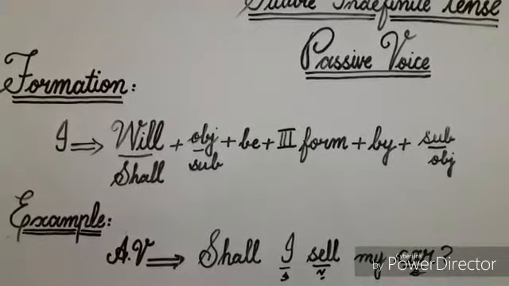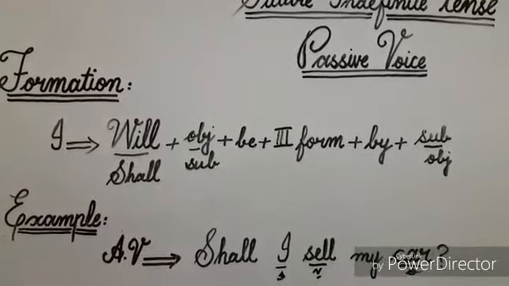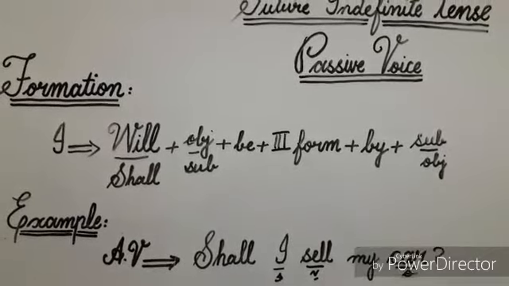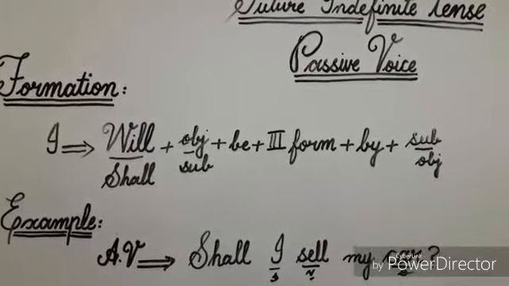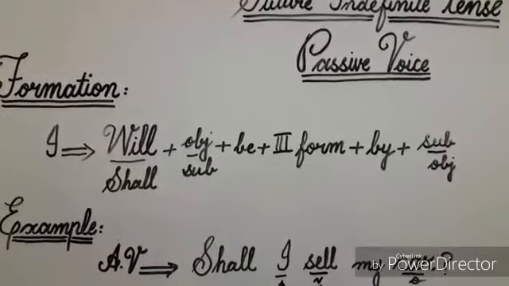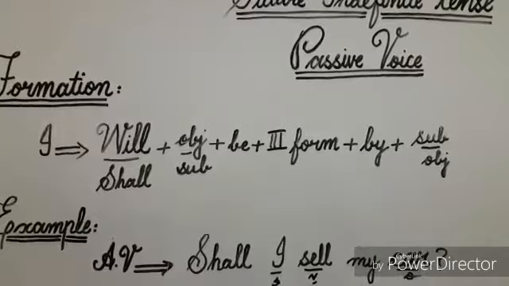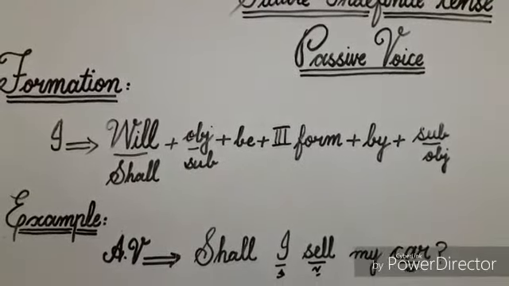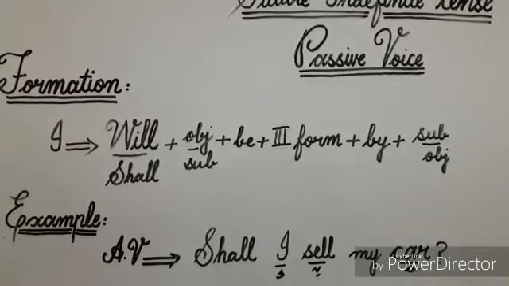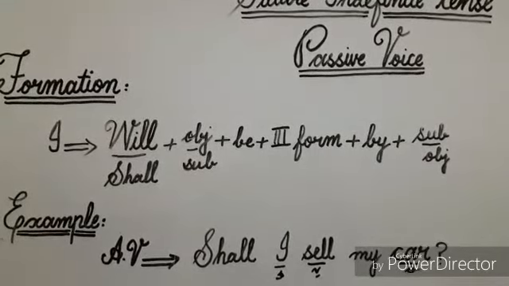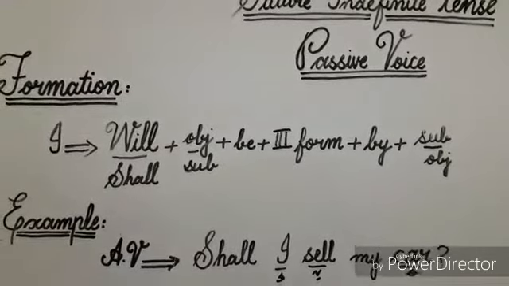Shall I sell my car? In this sentence, the word sell is verb because it is showing action, and its subject is I because I is doing the work of selling. Car is object because the work of selling is being done on it. You can see that in this sentence, verb is in active voice because its subject does something. So it's active voice sentence, and now I'll change it into passive voice.